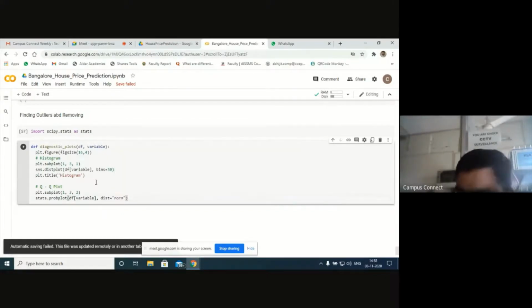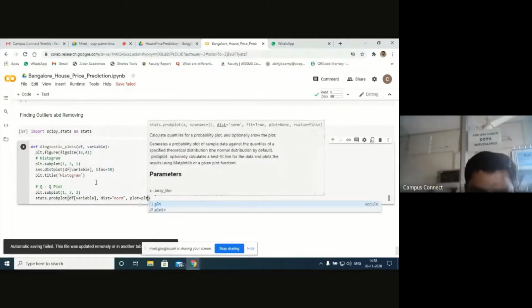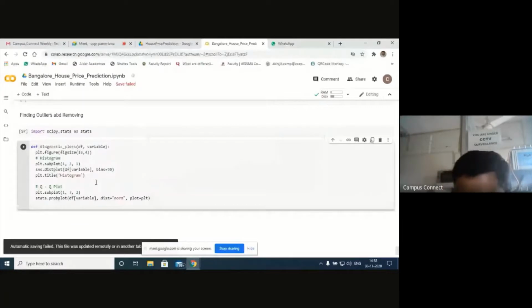Next is plot. Plot equals to plt. Next is try to design this plt, plt dot ylabel. Y label, variable quantiles.